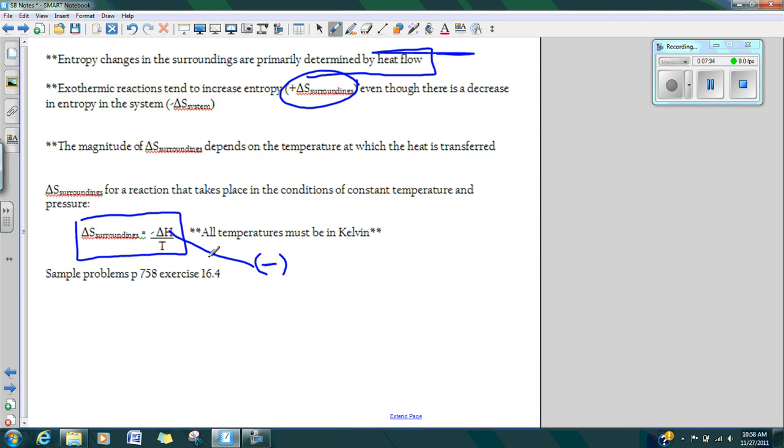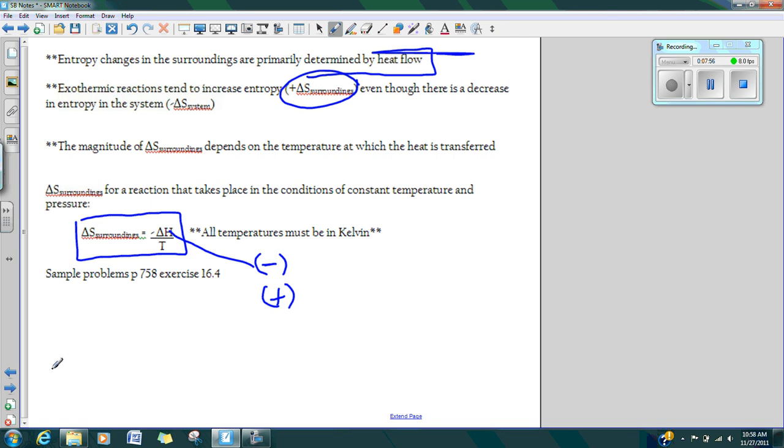Conversely, we have to determine at the temperature what is going to happen. If I have an endothermic reaction and I put that value in here, I'm going to have a decrease in entropy in my surroundings. So the magnitude really does depend on what kind of temperature I have. And we'll be taking a look at that in our example problems.